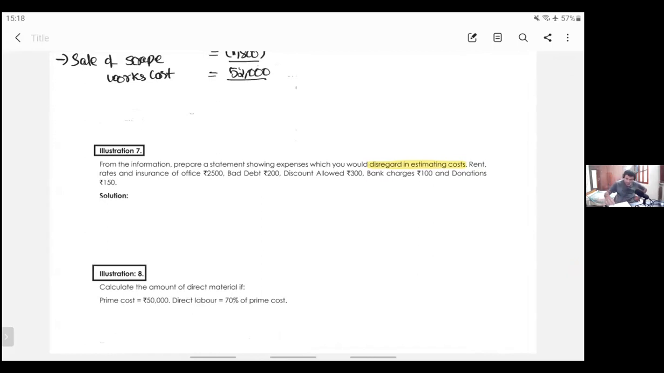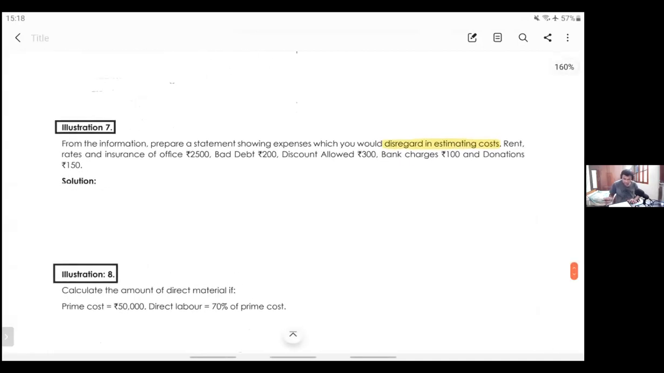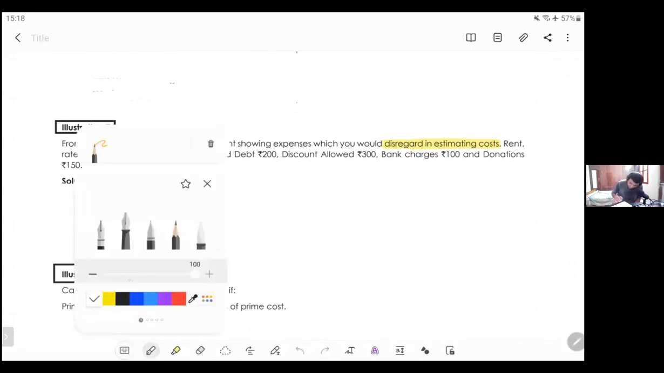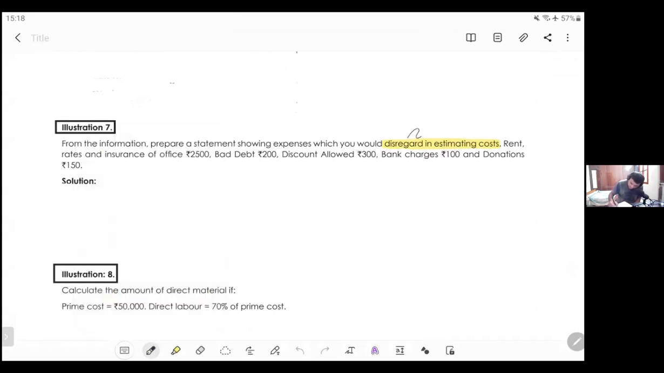Now, see the seventh one. From the following information, prepare a statement showing expenses which would be disregarded in estimating costs. What do you mean by disregarded? Which will not be considered.